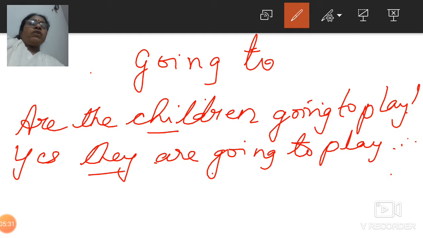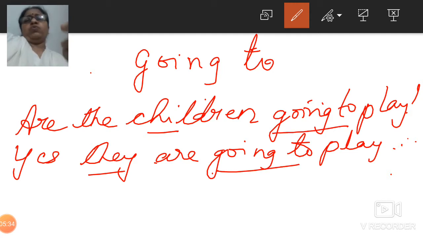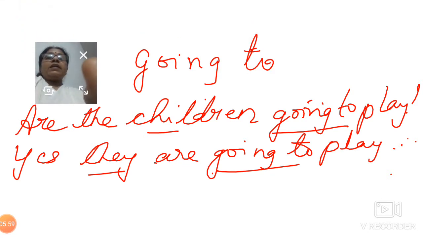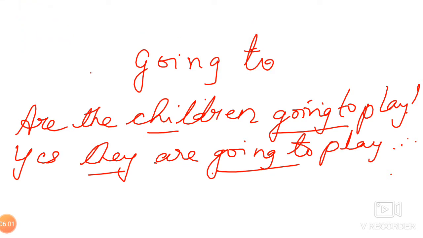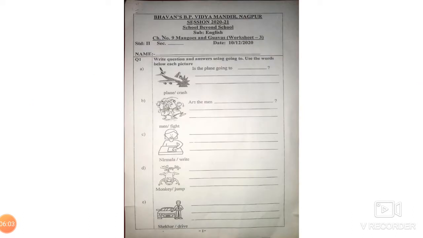It is nothing but just the use of "going to" in the question and in the answer. Are they going to dance? Are they going to read? The same thing, "going to", so we will write: yes, they are going to dance, yes, they are going to read. It depends on whether we are talking about one or two. It is as easy. So let us begin with the worksheet. Let me go off from here and we'll begin with the worksheet.